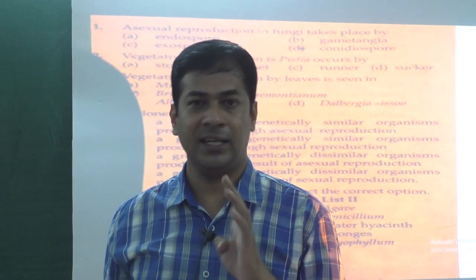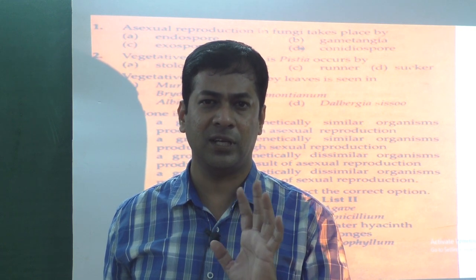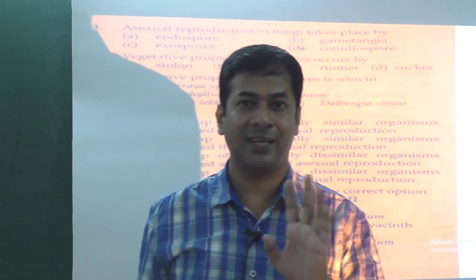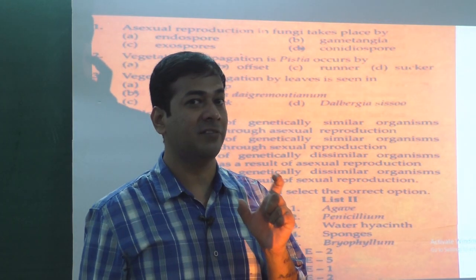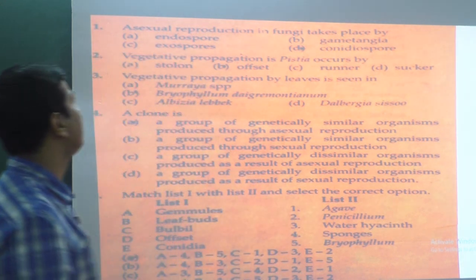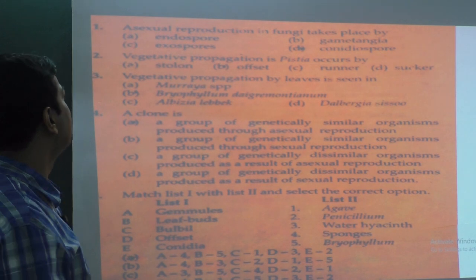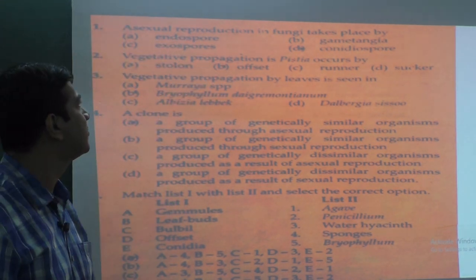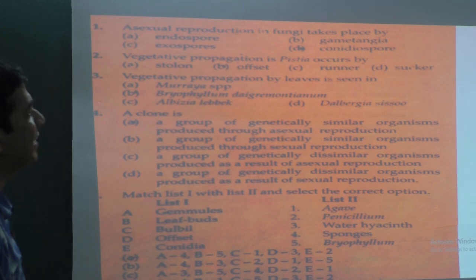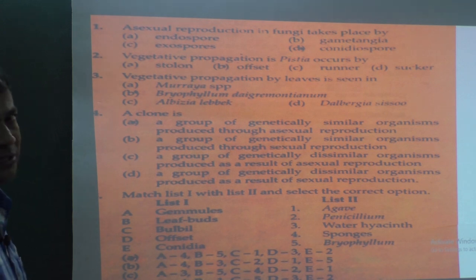Okay, always. And in NEET, when you immediately read the question, don't come to conclusion. You have to read the question twice. Second time when you read the question, then you will get clear idea what that question is about. Every word you have to understand. Anyway, I gave you this valuable suggestion. Asexual reproduction in fungi or fungus takes place by options: endospore, gametangia, exospores and conidiospore.